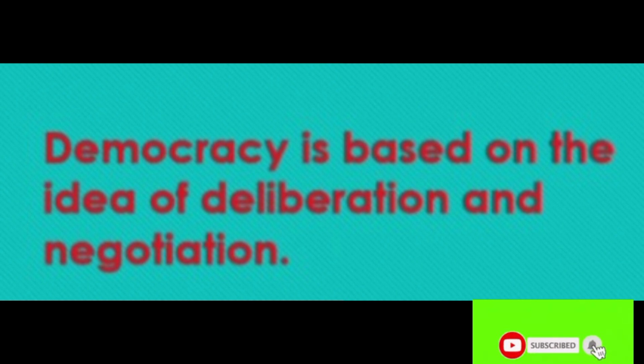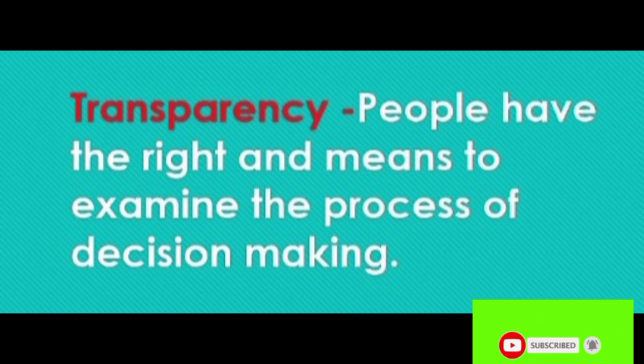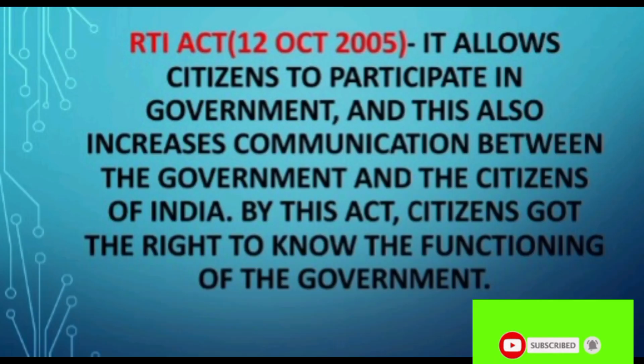See, in democracy, if a citizen wants to know the right procedure, he can know. He or she has the right and the means to examine the process of decision making. This is known as transparency, the most important feature of democracy. The democratic government is expected to develop a mechanism so that a citizen can hold the government accountable.